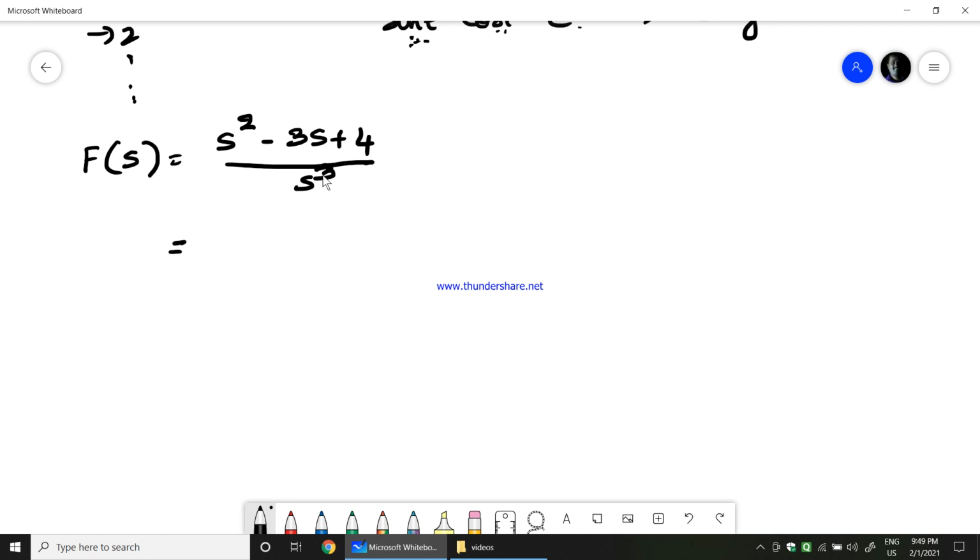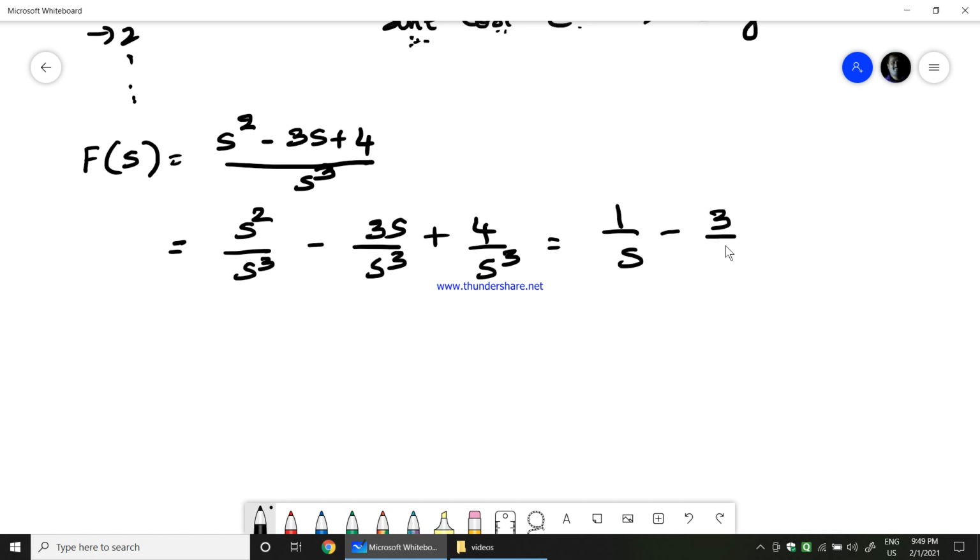So what I'll do is take this s cube and divide each term by it. So s square by s cube minus 3s by s cube plus 4 by s cube, which is equal to 1 over s minus 3 by s square plus 4 by s cube.